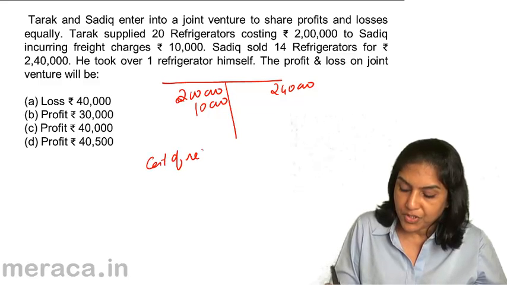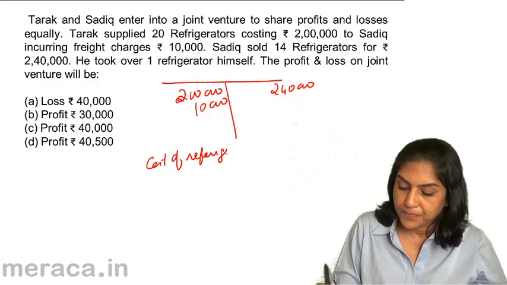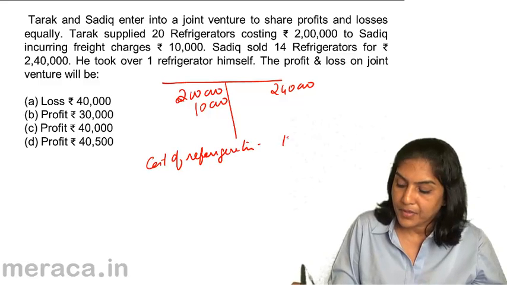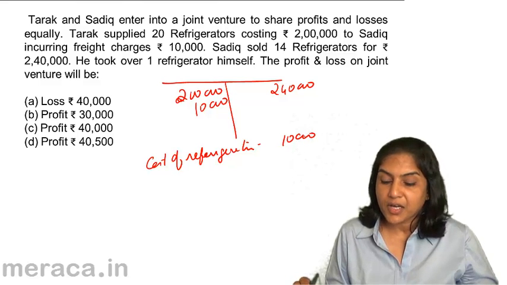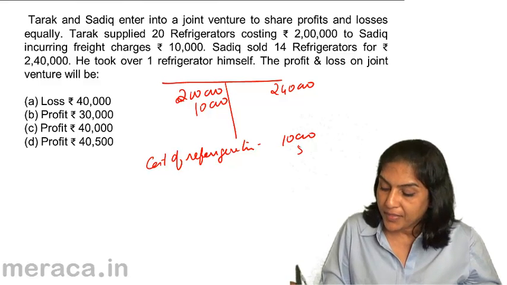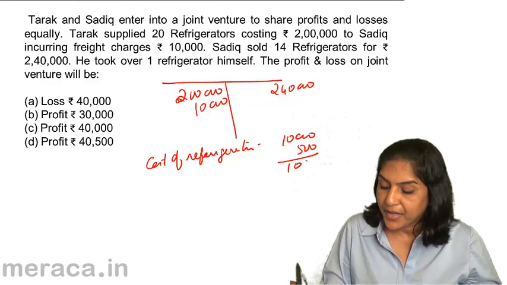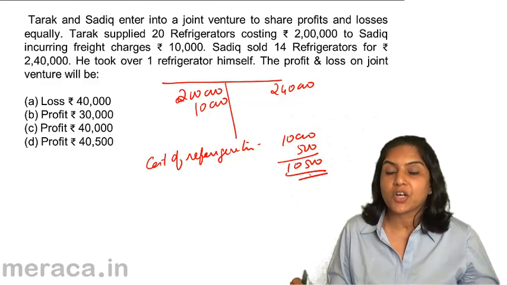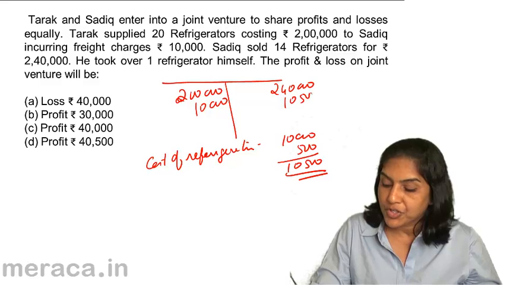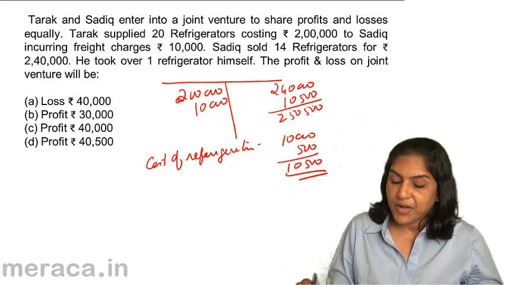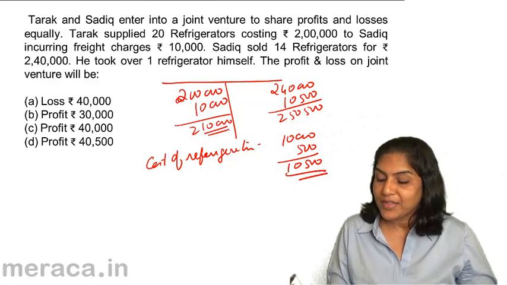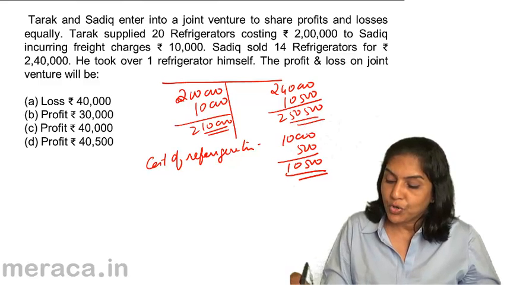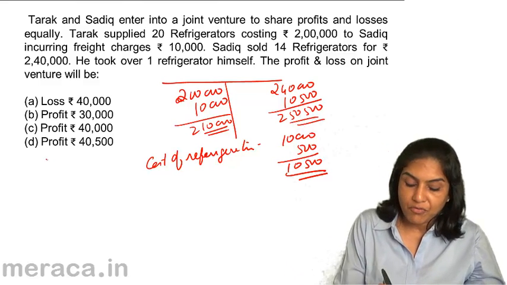Freight charges of 10,000 for 20, therefore 500. 10,500 should be the cost of one refrigerator. So we have now 2,50,500 and 2,10,000. Therefore, the profit would be 40,500.